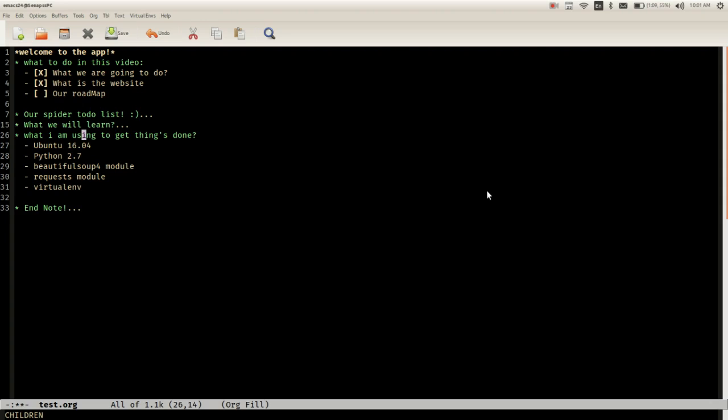I'm gonna use Ubuntu 16.04, Python 2.7, Beautiful Soup 4, the request module, and virtualenv. I'm gonna use Emacs 24. I think that's all.